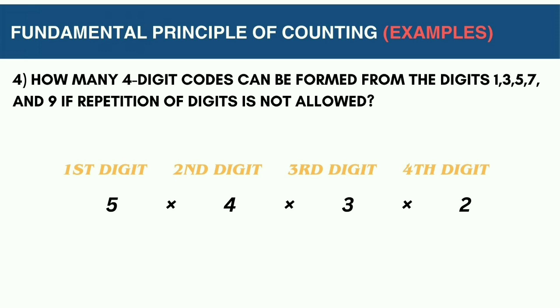So if we multiply 5 times 4 times 3 times 2, we get the answer 120. Therefore, there are 120 different ways for a 4-digit code to be formed from the numbers 1, 3, 5, 7, and 9 if repetition is not allowed.